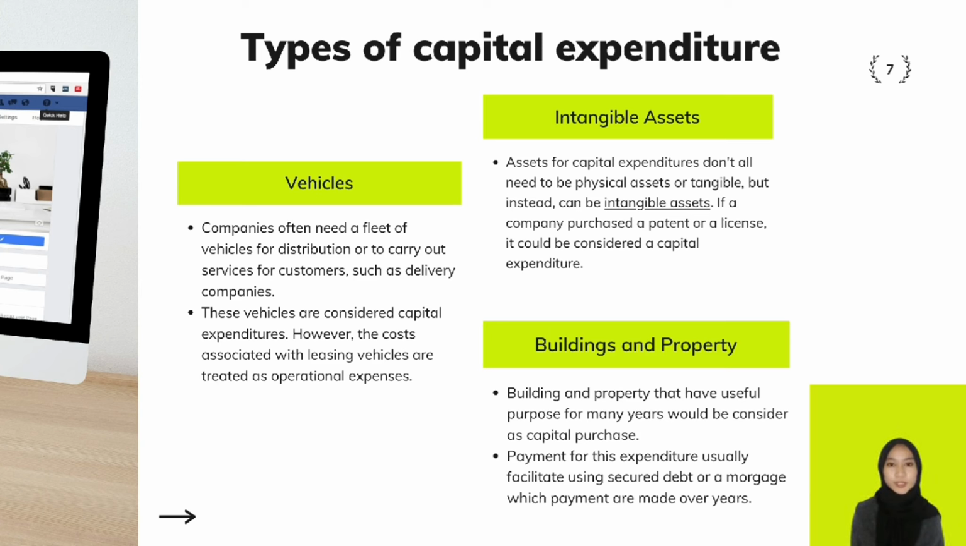The third type of capital expenditure is building and property. A purchase of or upgrade to a building or property would be considered a capital purchase, since the asset has a useful life of many years. Purchases of property, plant and equipment are often financed using secured debt or a mortgage, for which the payments are made over many years. Interest expense associated with that financing may be depreciated as well as the cost of the asset. However, costs incurred with an issue of stock would not qualify for depreciation.